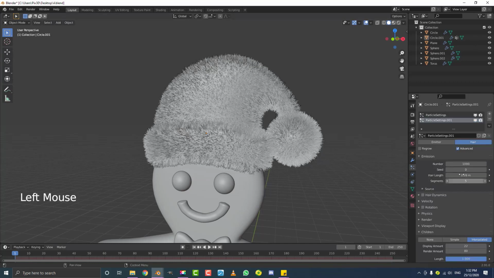So back to the particle settings, I might just make the hair length for that second particle system under the emission just a little bit shorter.